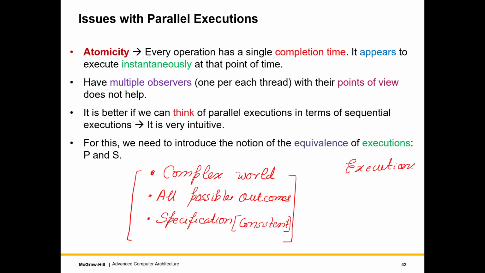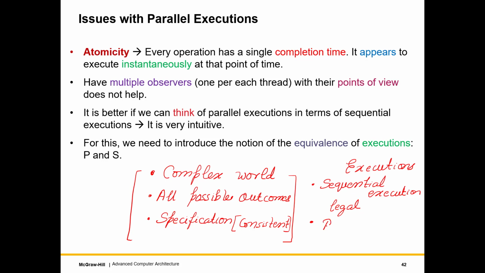Then we looked at this world of executions. We said that if we have a single-threaded program, we will observe a sequential execution. Our observer can be on a memory location or on a core, it doesn't matter. The execution will still be sequential, and it will also be legal, in the sense every read will fetch the value of its latest write. If we have multiple threads, the situation becomes very complicated.